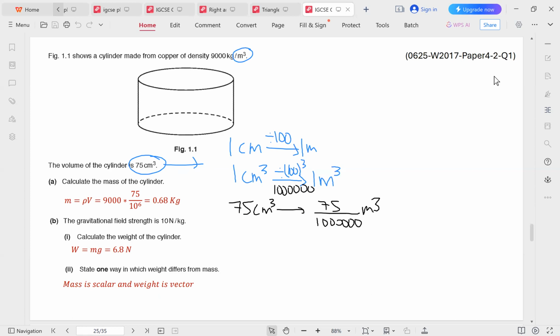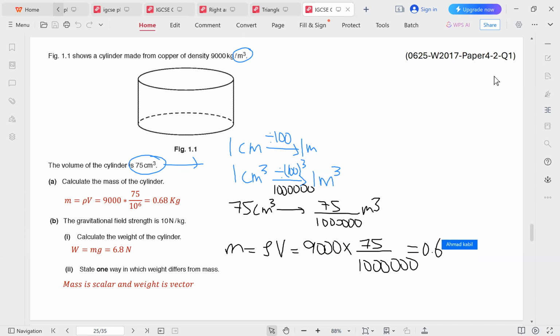So the mass is equal to rho times V. The density is 9,000. And the volume is 75 over 1 million. And we multiply those out together. And that gives us 0.68 kilograms.